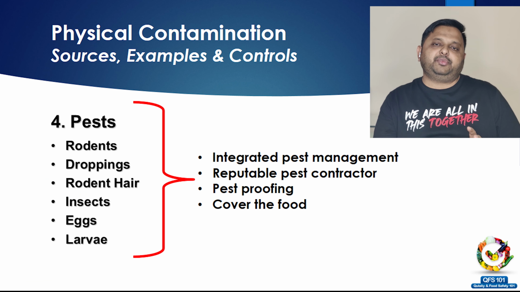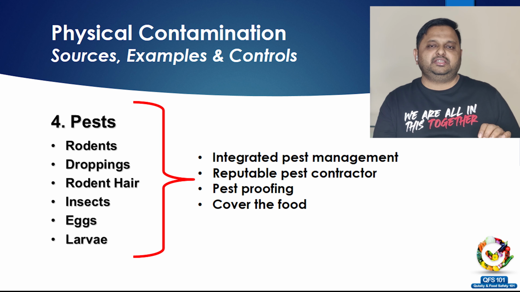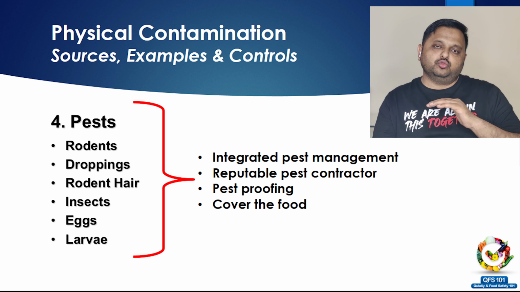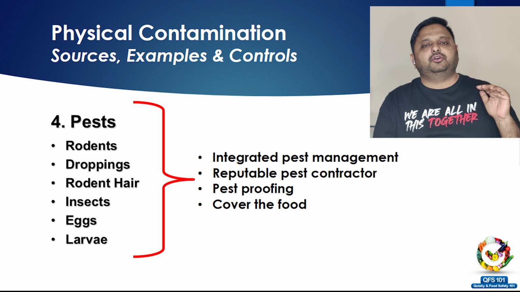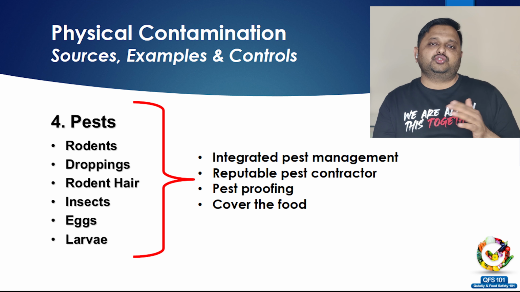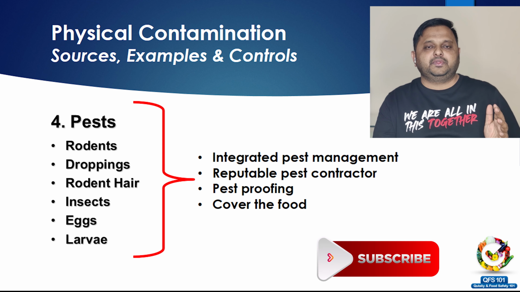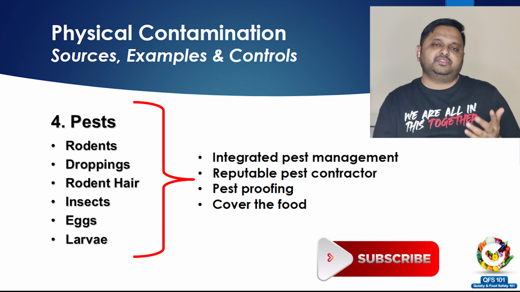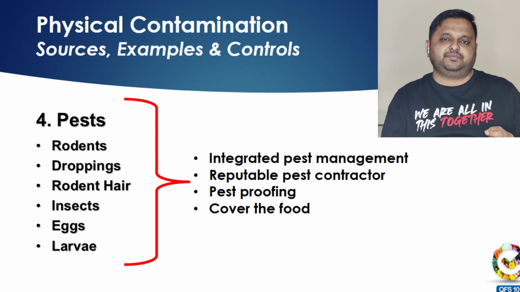So the control for pests is very simple. Have proper integrated pest management, have a reputable pest contractor, and do proper pest proofing for the food area. So do not allow entry of the pest and ensure that the food is covered at all times. These things will help you to control physical contaminations from pests.